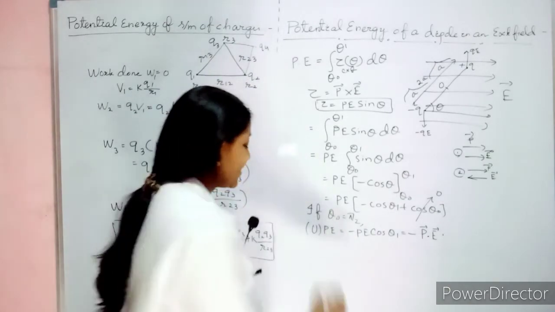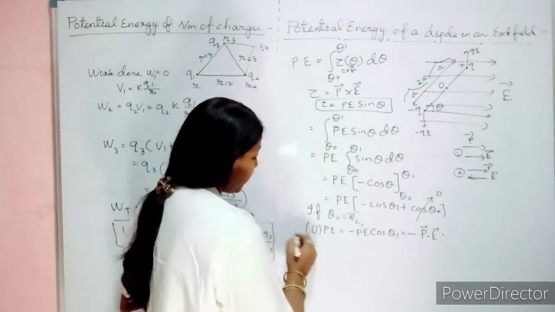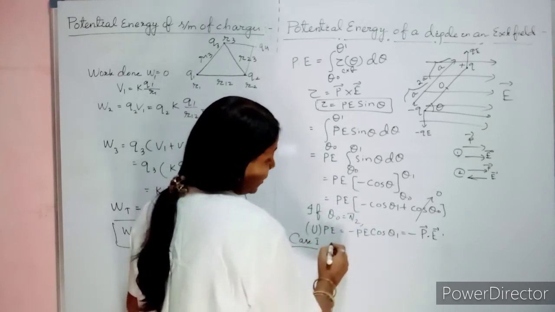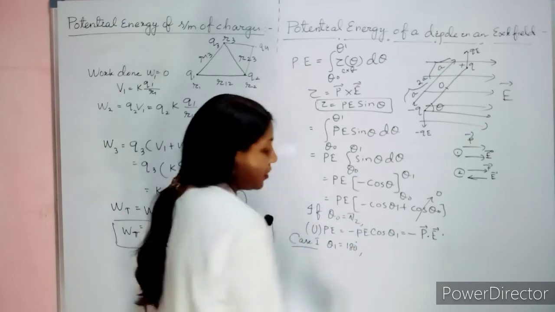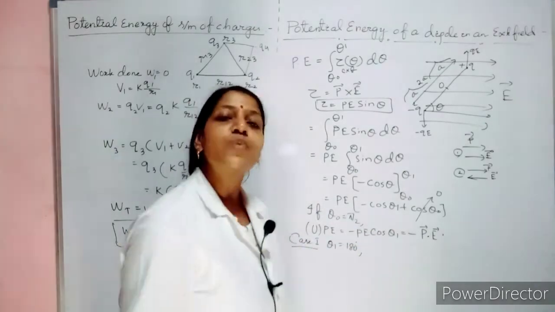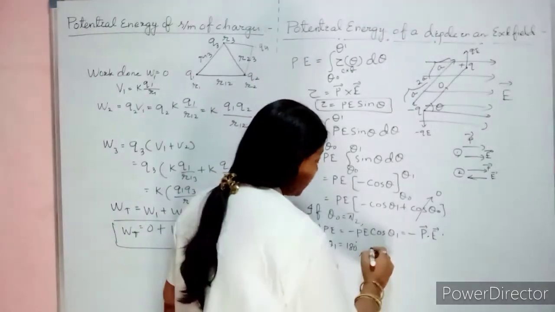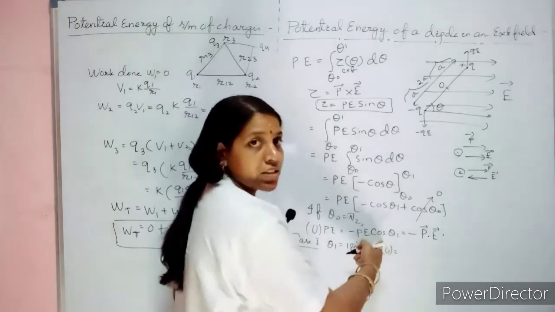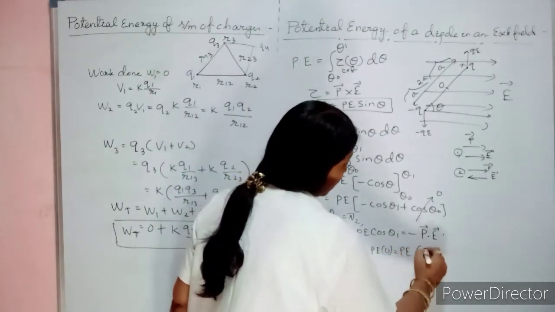Now let us consider some special cases. Case 1, when theta 1 equals 180 degree. Cos 180 degree is minus 1. So your potential energy U equals minus PE times cos 180, which is minus 1. Minus of minus becomes plus.